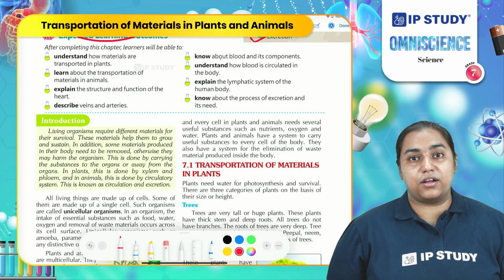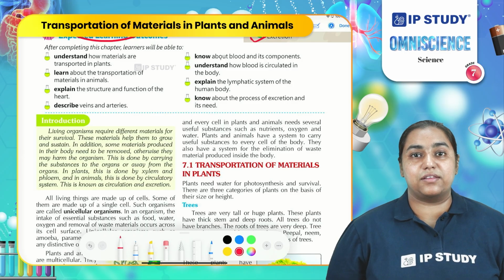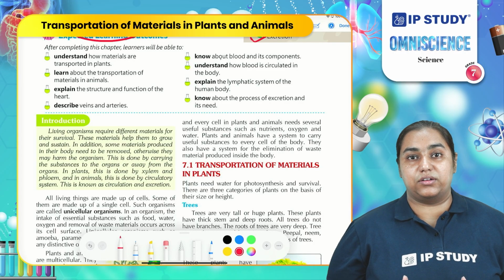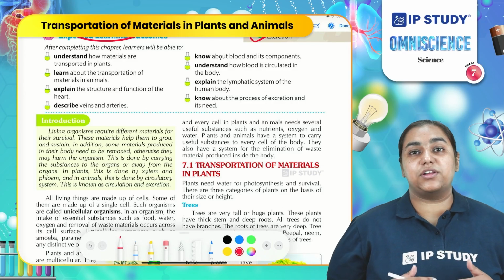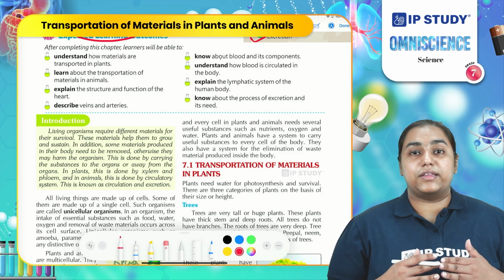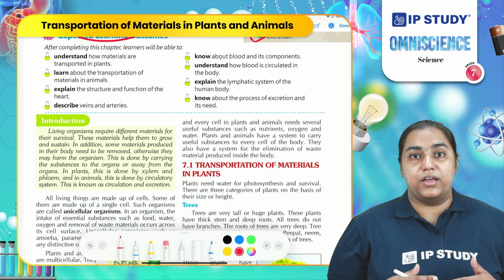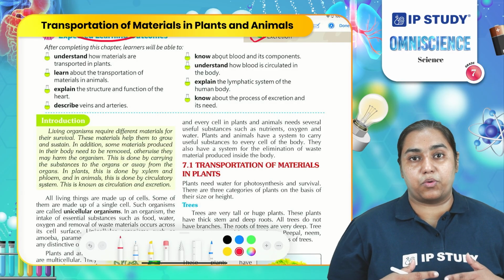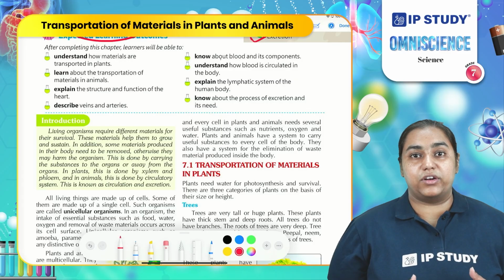Similar to the roads in our cities which help us move from one place to another, our body also has a similar kind of structure. That thing is known as vessels. And in plants, there are also vessels which help for the to and fro movement of material from one place to another. All this transportation is necessary for our survival because things are divided in our body. One part of the body is performing one function and another part is performing another function. Their communication and transportation is necessary so that a complete body gets all the nutrients and necessary material for its performance.